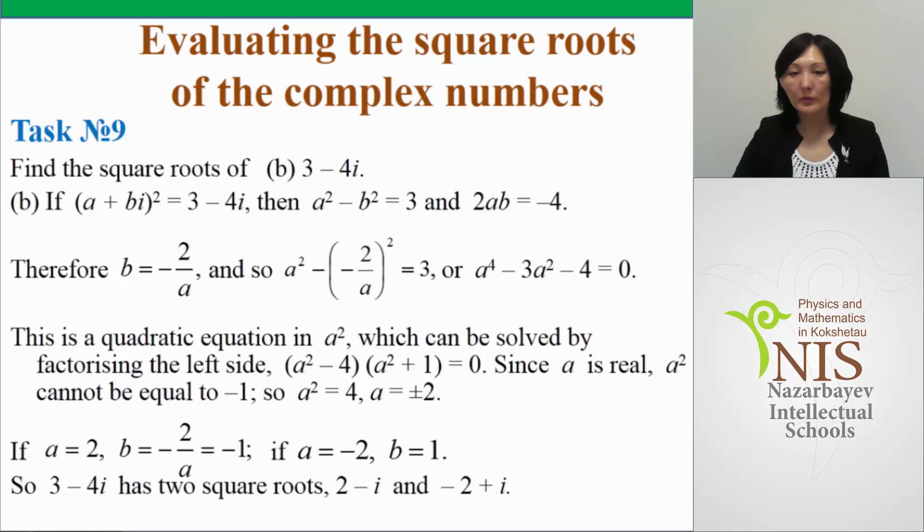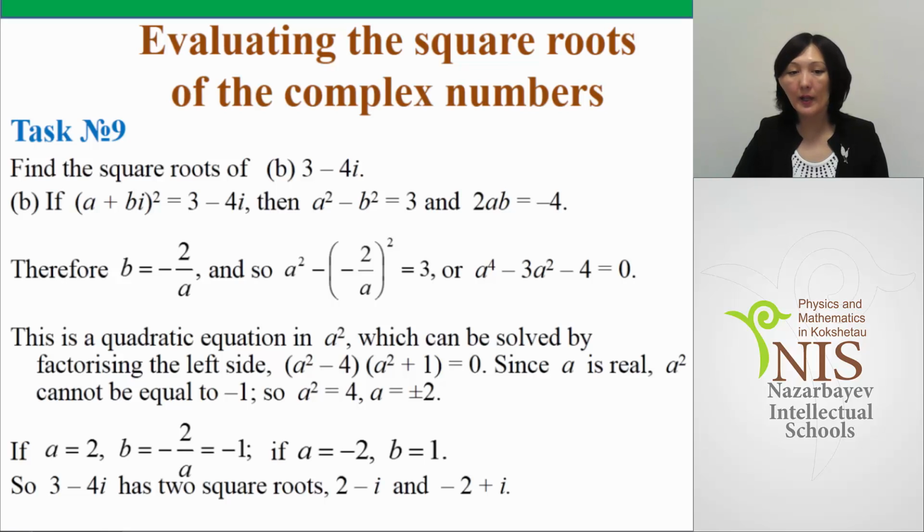And the same we do in the second task. But here we have the whole of the full complex number. I call it full complex number because their real and imaginary parts are not equal to 0. Task number 9. Find the square root of 3 minus 4i.